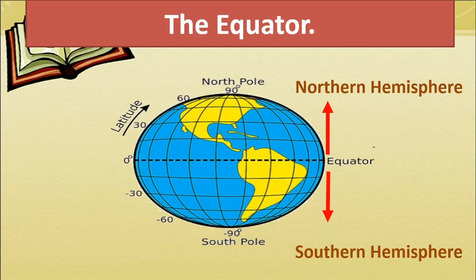The horizontal lines are called the latitudes, and the most important latitude of all is the equator. Then we have the North Pole, which is a 90-degree latitude. It is in the form of a dot. You must be seeing as you go above the equator, the circle starts becoming smaller. In the same way, as you go below the equator also, the circle starts becoming smaller, and then you arrive at one point where all the latitudes come and meet together, and this is called the North Pole. Similarly, in the south, you have the South Pole.